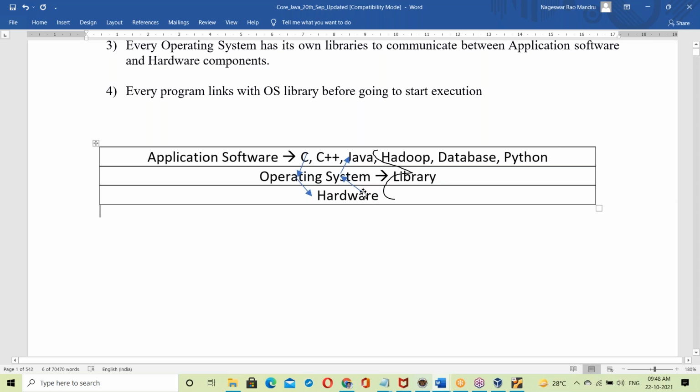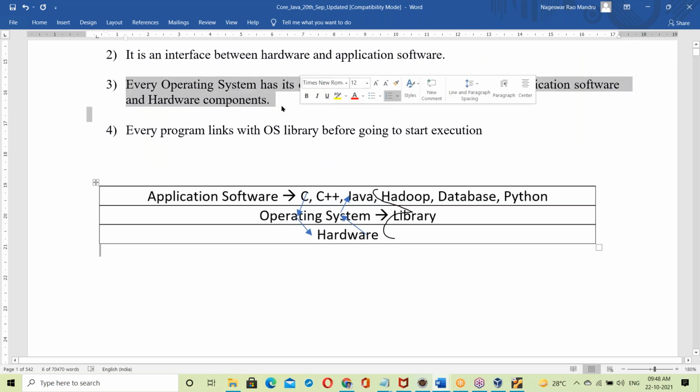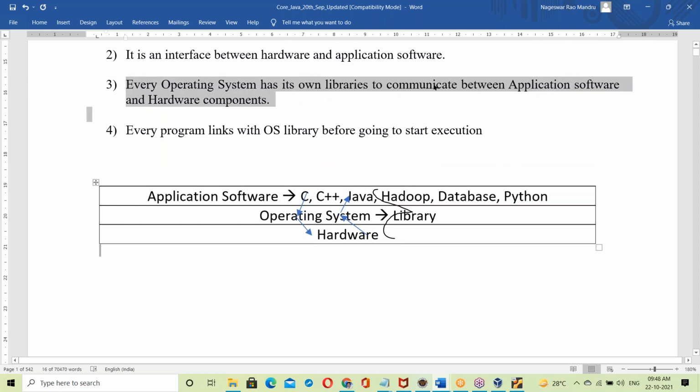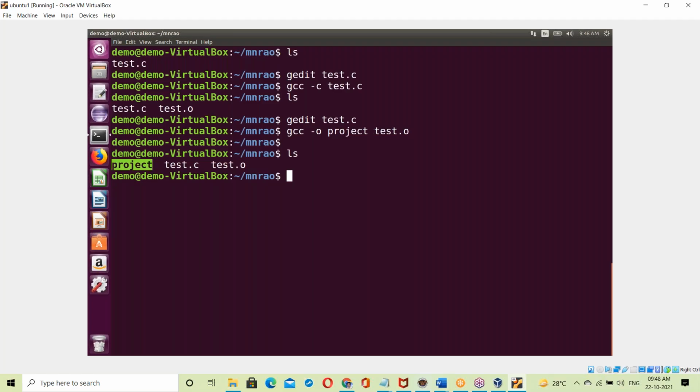So the purpose of the library is to communicate with the hardware, right? So every OS has its own libraries to communicate between application software and hardware components. So this library links to that project exe file.